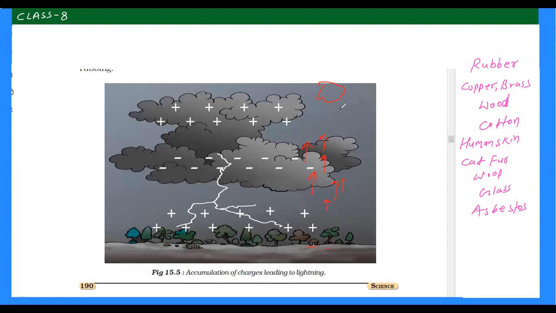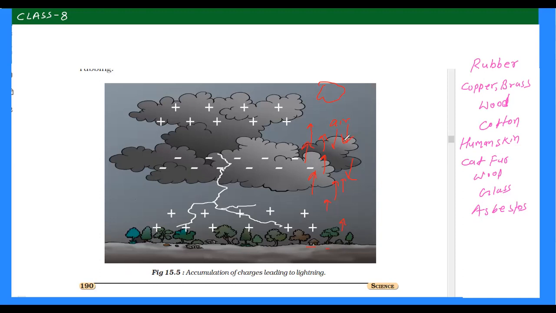Air moves in a downward direction because in the afternoon, the ground gets heated early. So when air near the ground gets heated by the sun, it becomes rare, and the upper layer air is denser. So air starts moving from top level to bottom level. While air moves downward, water vapor moves in the upward direction. During these movements, this water vapor gets some charge due to rubbing.